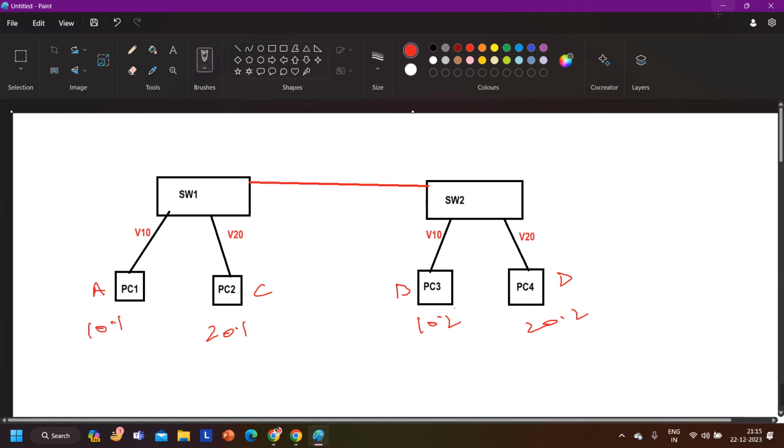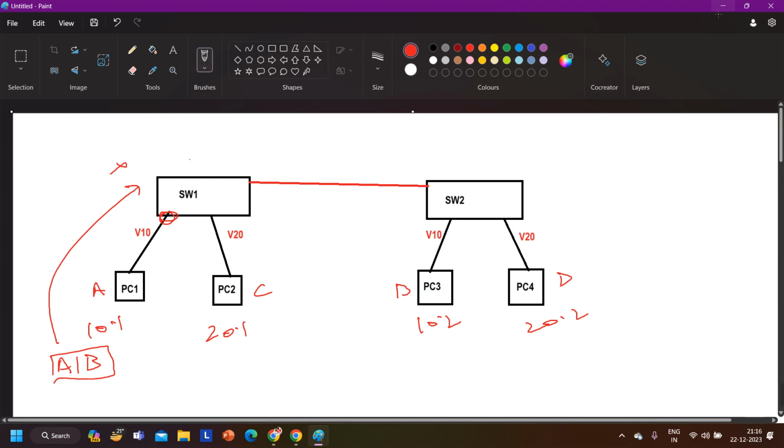When 10.1 pings 10.2, source MAC will be A and destination MAC will be B. Correct? Now the PC will forward this frame to the switch. Switch 1 will receive it on this interface, which is a member of which VLAN? VLAN 10. So the switch will look up the MAC address table for VLAN 10 only, right? Is there any other interface available which is a member of VLAN 10? No. Is there any trunk link available? No. So switch 1 will simply drop the packet, yes or no? It will not perform non-unicast flooding here.